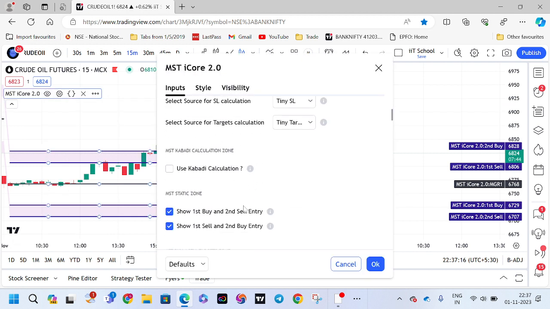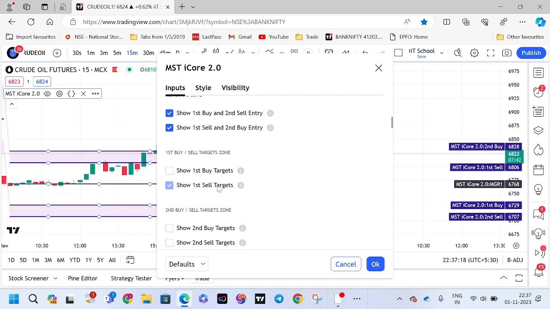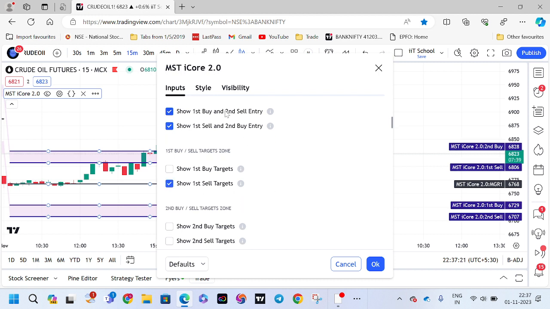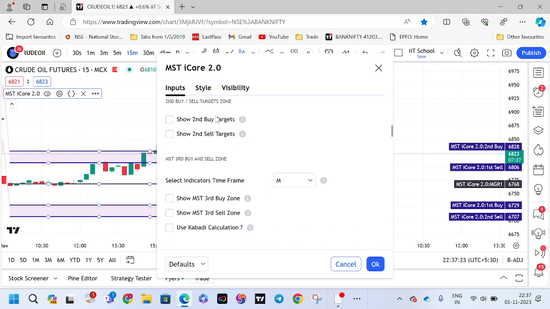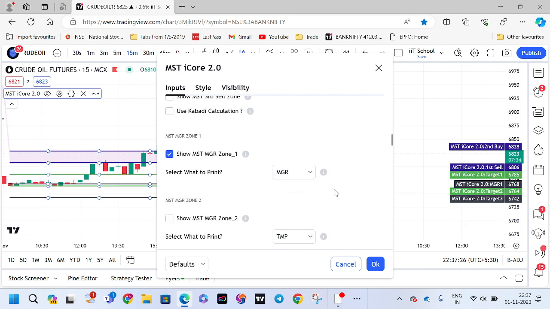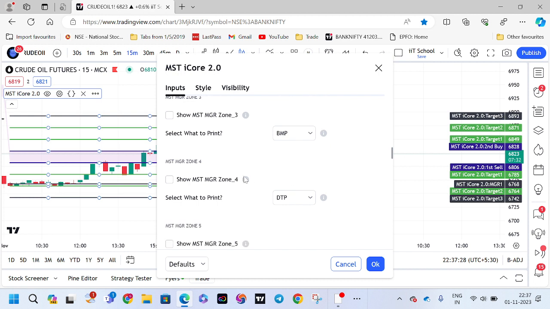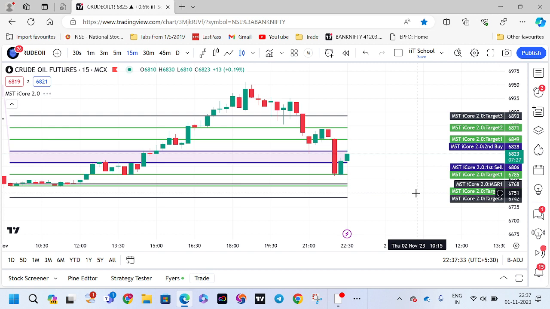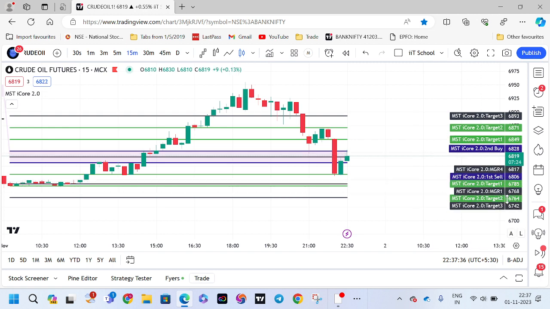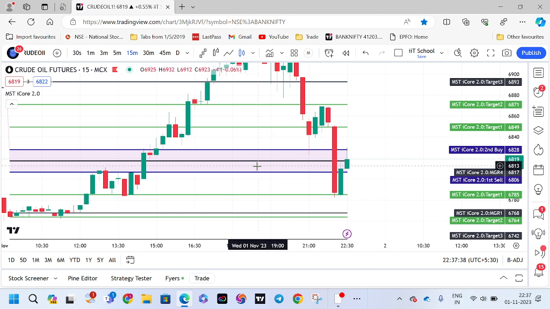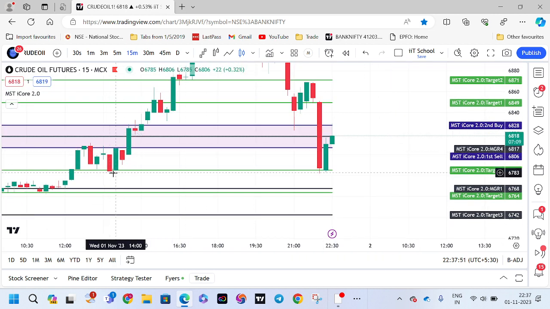Sell activated. If sell activated, what are we supposed to do? We have to enable the sell targets and remove the buy entry. Also we have to enable the second buy targets so that we will be getting the full profit. What is the full profit? If SL hit, we have to go for the reversal entry. Clear? Now you see, exactly sell activated perfectly. See the first buy target, it is 6784. What is our target? 6785. Exactly, our first target hit.